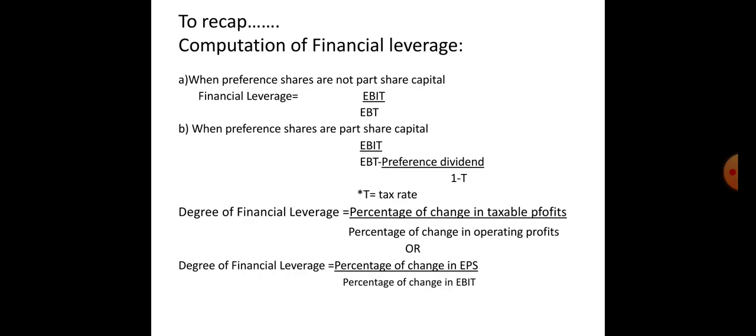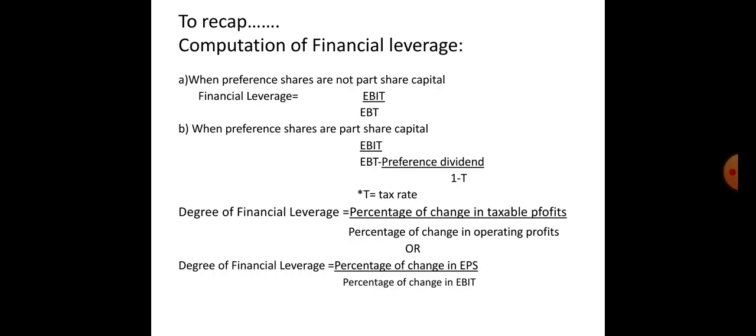And when there is preference shares, EBIT divided by EBT minus preference dividend divided by 1 minus tax rate. T means tax rate here. Degree of financial leverage is equal to percentage of change in taxable profits divided by percentage of change in operating profit. Or, another formula, degree of financial leverage is percentage of change in EPS divided by percentage change in EBIT.